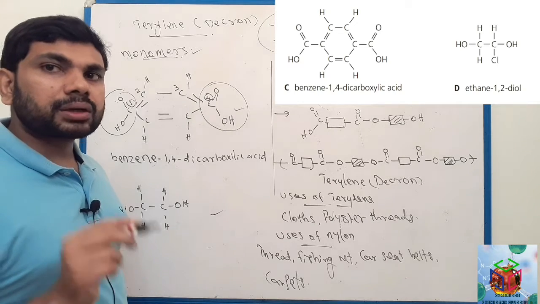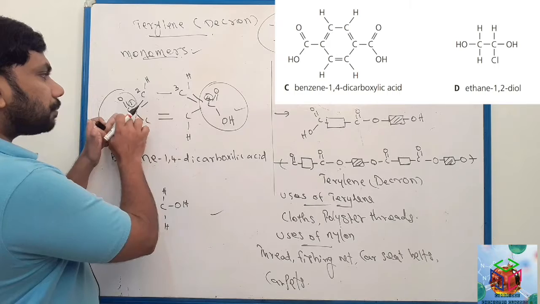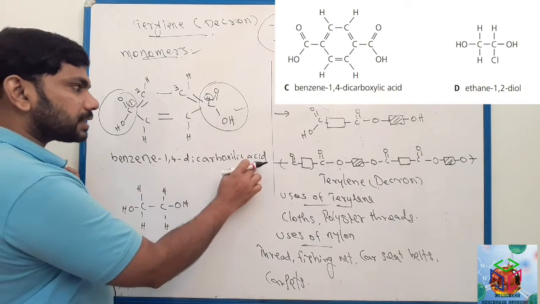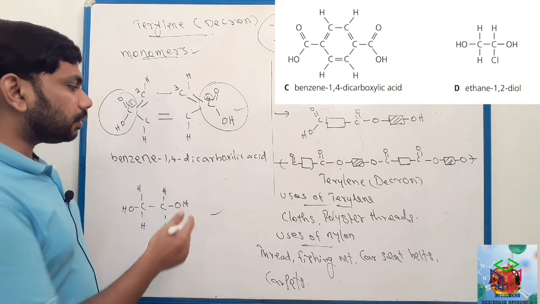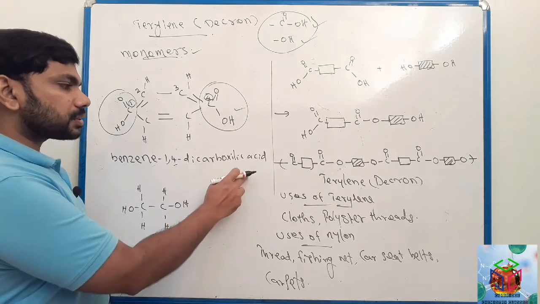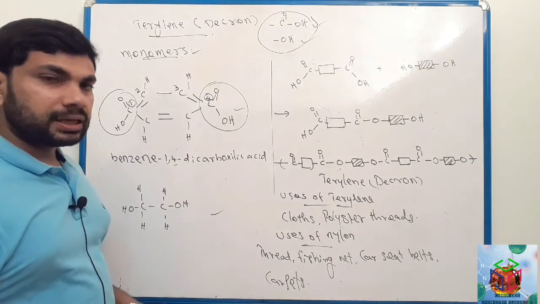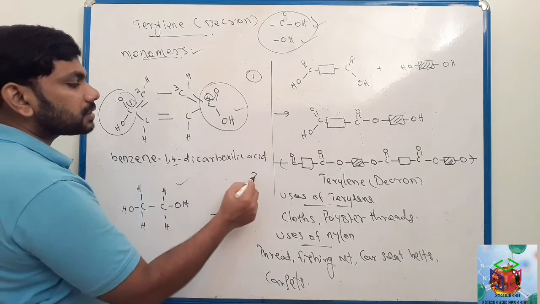This structure is benzene, with carboxylic acid at first and fourth positions, two carboxylic acids, that's why dicarboxylic acid. This is the first monomer and this is the second monomer.